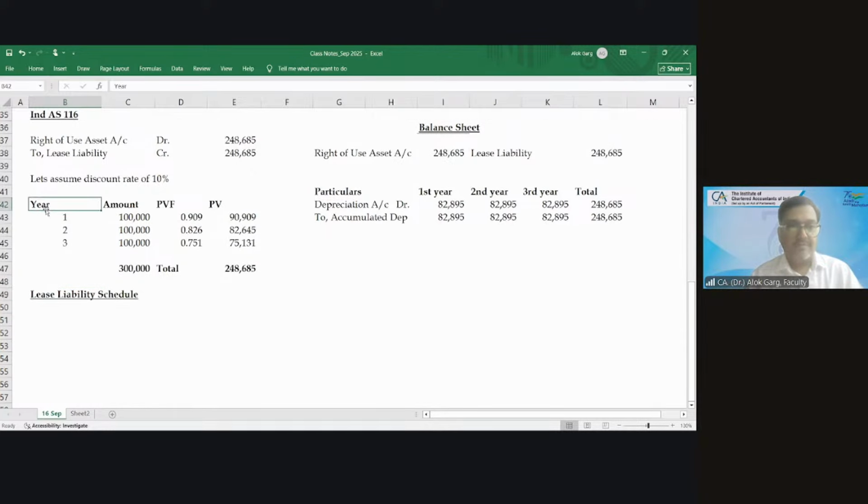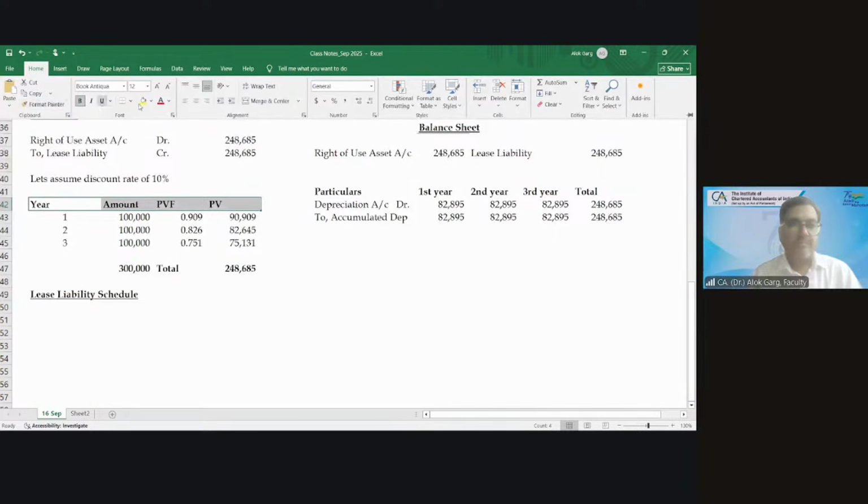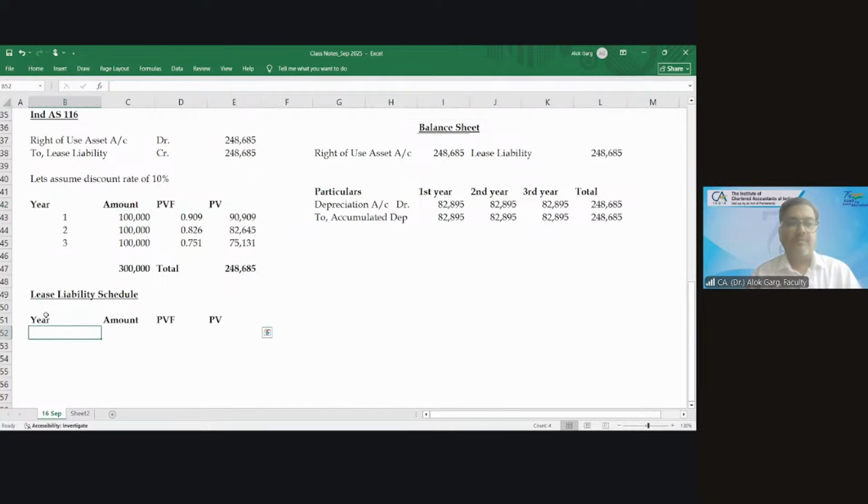Year. Opening balance of liability. Interest at the rate of 10%.